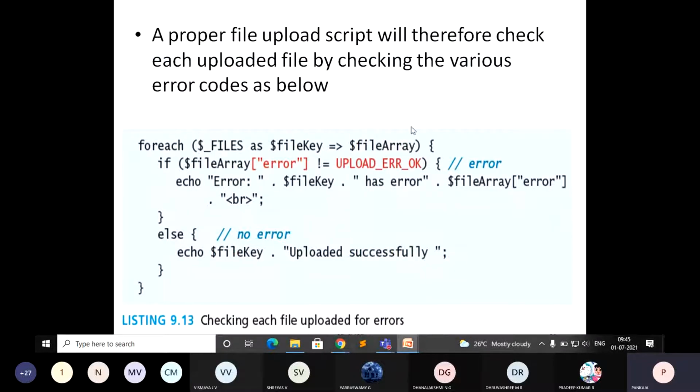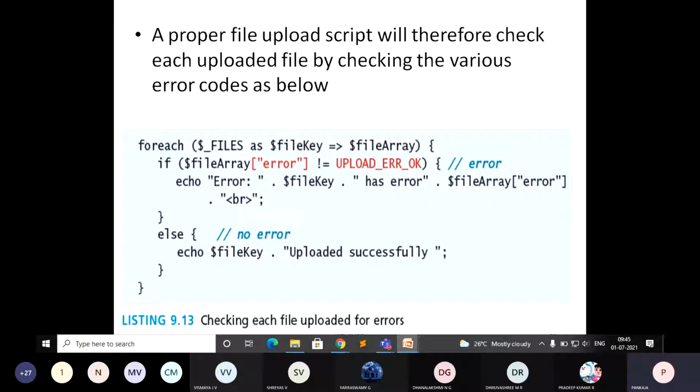If it is not equal, it indicates there is some error, and you can display that error here: error, the file key, as the error value that was returned.